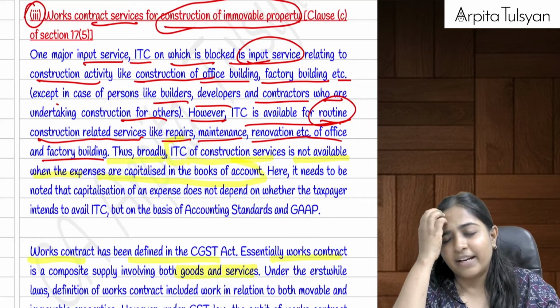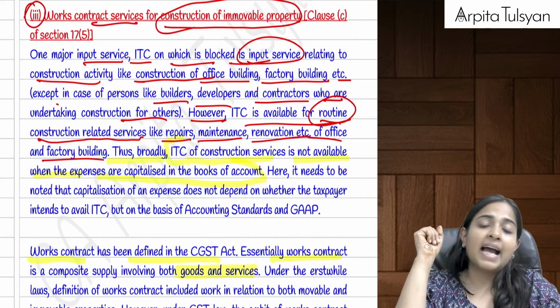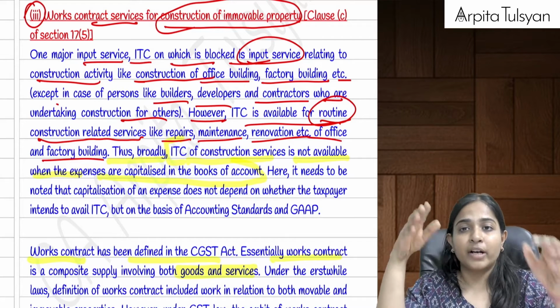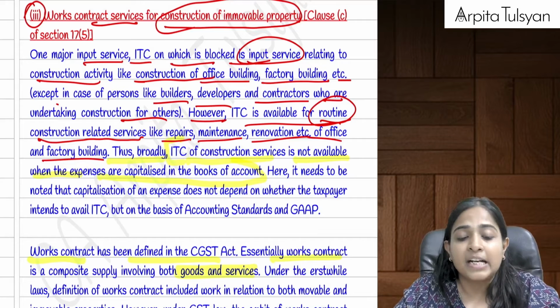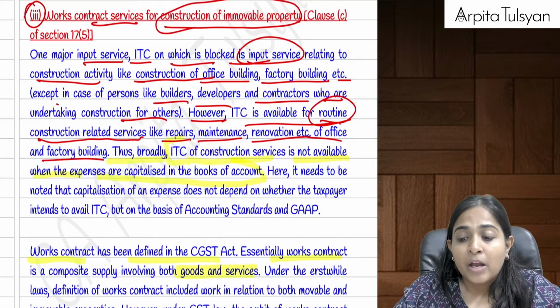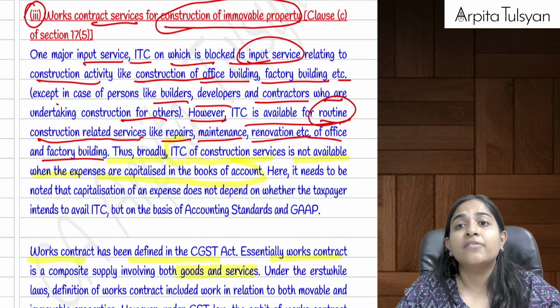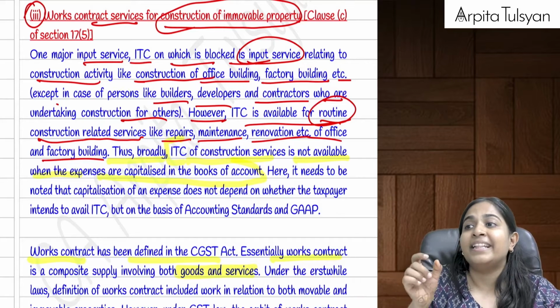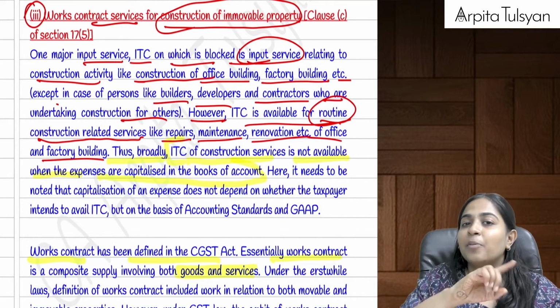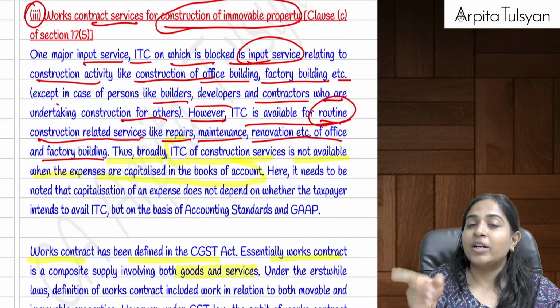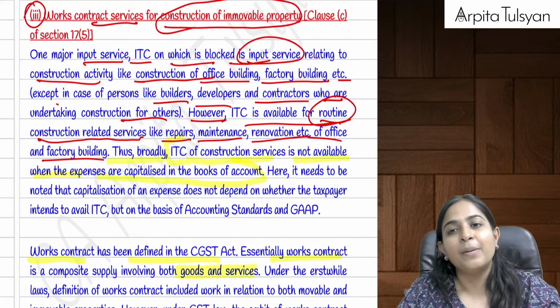Okay, example, everyone here. Let's say I avail works contract services for construction of an office building. It is an immovable property. GST credit on the same is totally blocked. Now I undertake works contract services for repair of an office building, and that repair charge is debited to the P&L account. Debited to P&L account means not capitalized. Not capitalized means GST credit on this will be available.